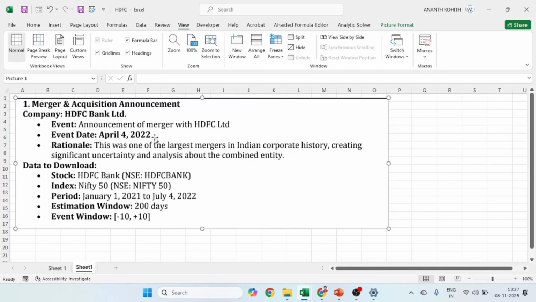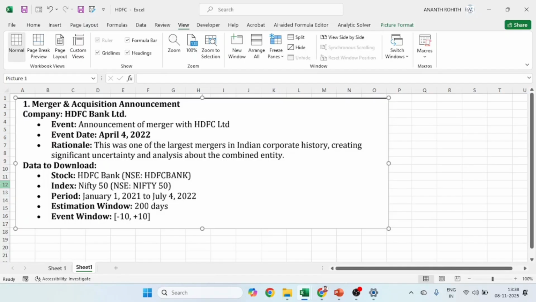That is the objective of the study. Is there any impact of the merger of HDFC Bank with HDFC Limited? In order to analyze an event study, we should know the relation of that particular company's stock performance in the previous days. So we are taking one independent variable, means we are comparing the company stock performance with market performance. We have taken the Nifty 50 index as the market, and we are going to compare the company performance with the market performance.